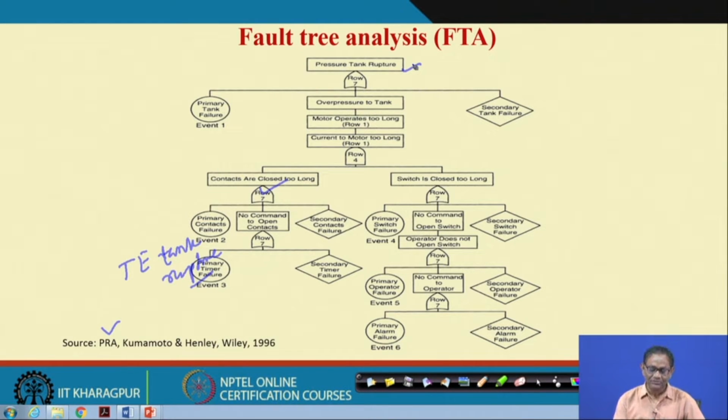So, as a result you want to know what are the reasons for pressure tank rupture and what are the basic events that, alone or in combination, contribute to it. The first one is the pressure tank itself, this is the primary cause. I have explained to you the PSC concept: primary, secondary and common failure.